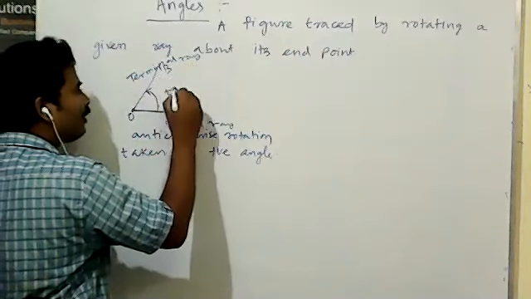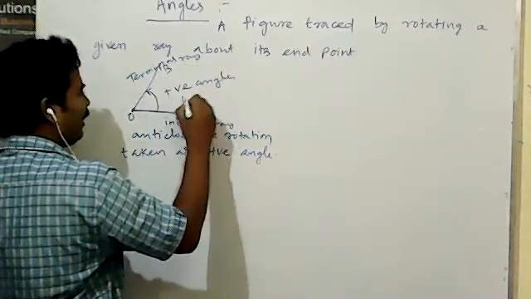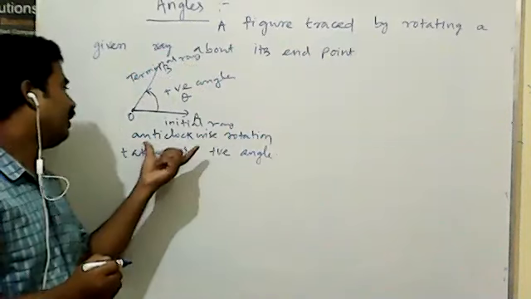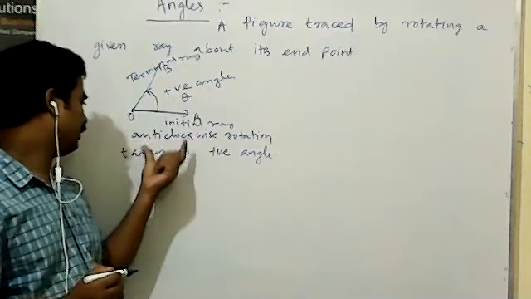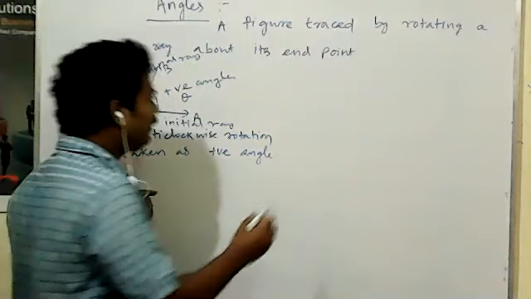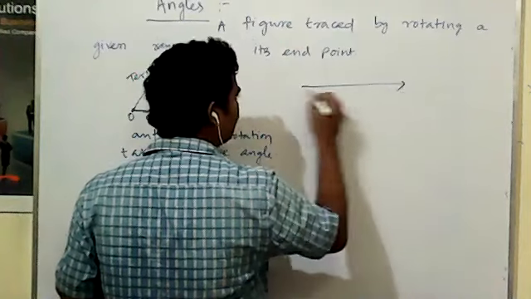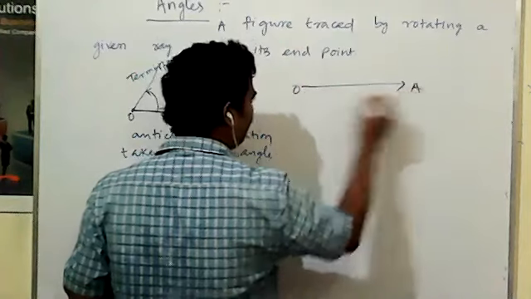So this is making a positive angle, that is equal to theta. If we rotate anti-clockwise, that is taken as a positive angle. Similarly, if rotated clockwise, that is a negative angle.